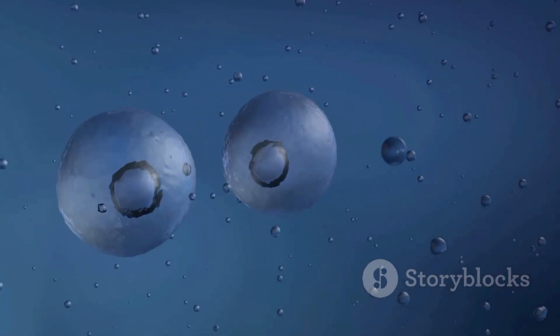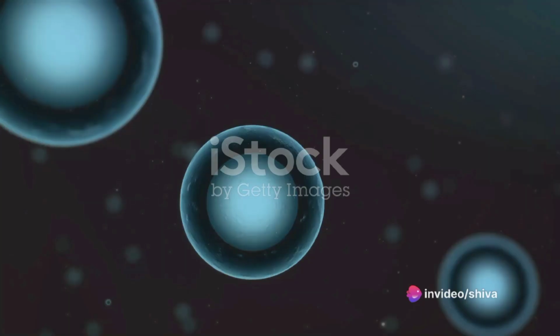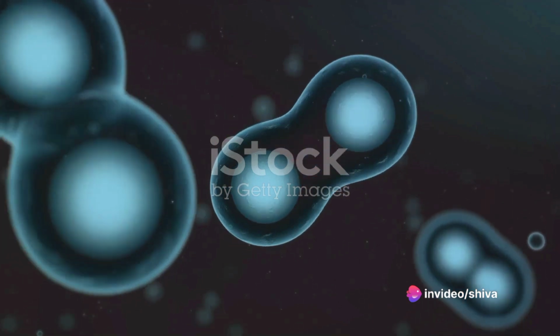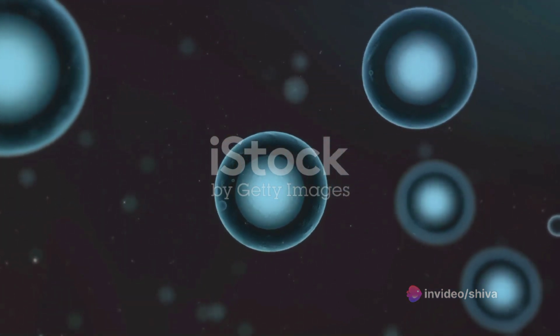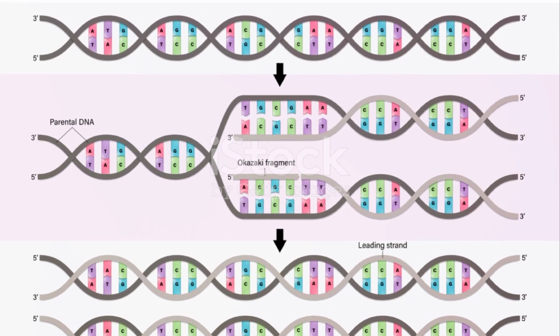Next, we move to the S stage, which stands for synthesis. If G1 was about preparing, S is about executing. During this stage, the cell duplicates its DNA. It's a process akin to copying a recipe before you split it between 2 chefs.